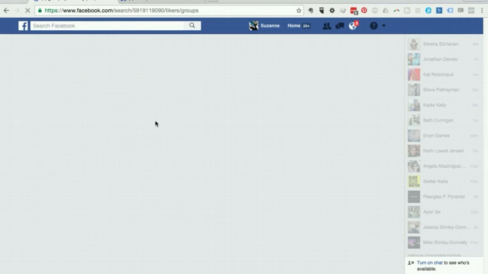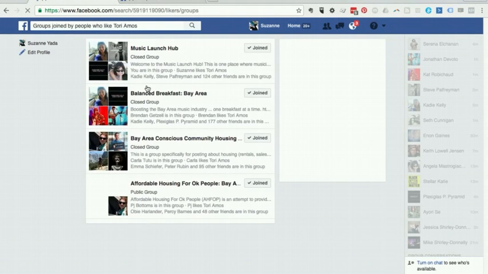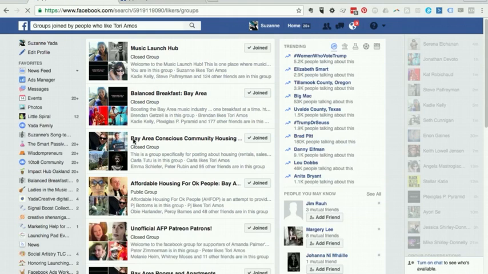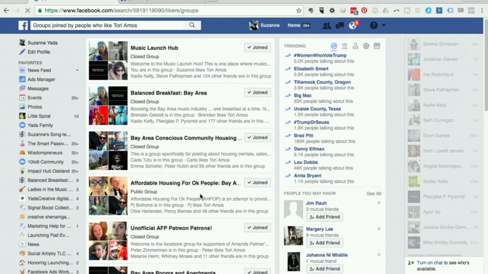These groups are going to surface to the top if my friends are in it or if they're in local areas. It will say that this particular person is in this group and this particular person likes Tori Amos. These are the less obvious ones, which are going to be really interesting to join so that you stand out if you're trying to connect with your ideal audience.